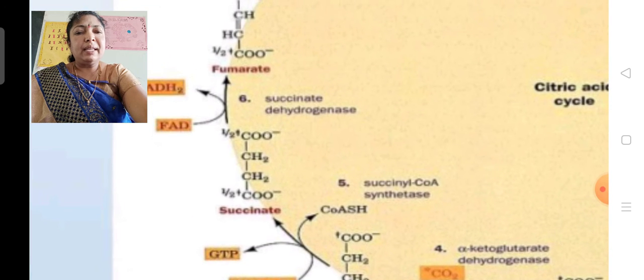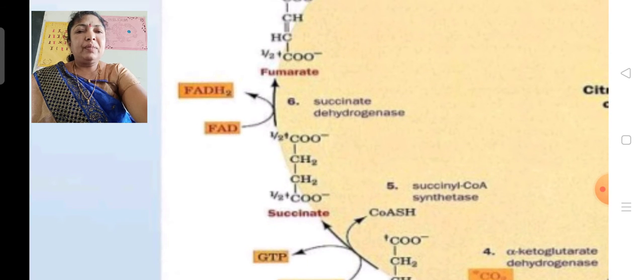Next, this succinic acid undergoes oxidation to form fumaric acid, in which FAD is converted into FADH2. See here, in the presence of an enzyme succinic dehydrogenase, here also another oxidation takes place.